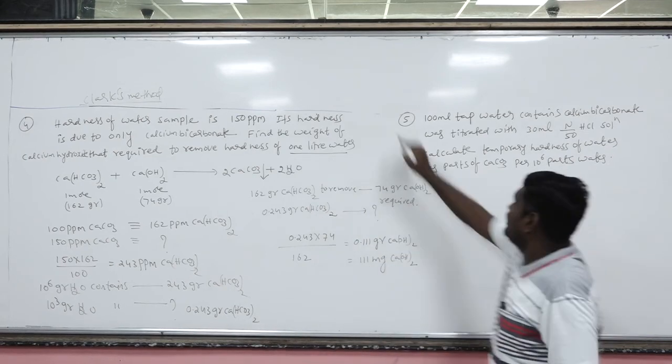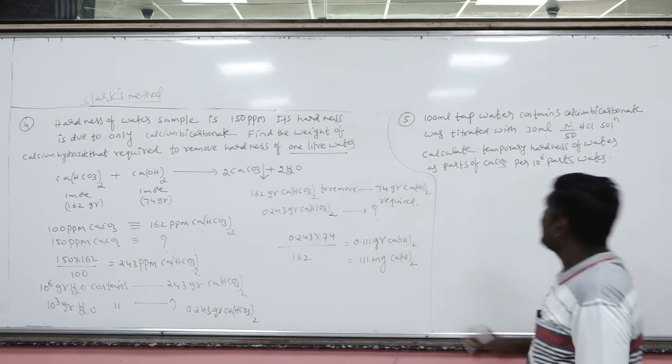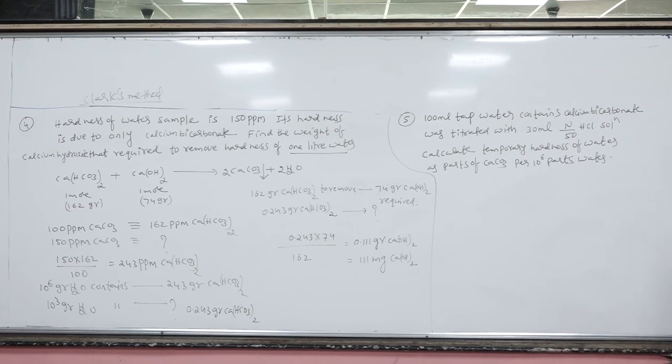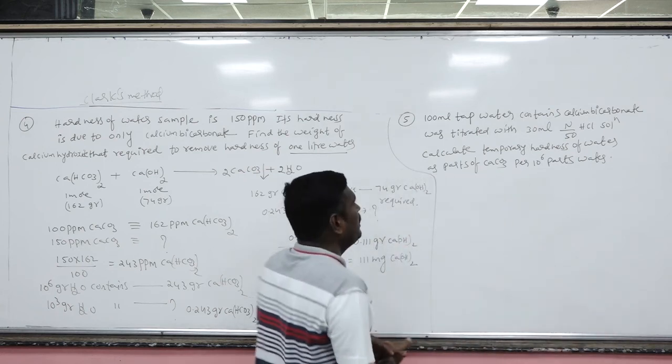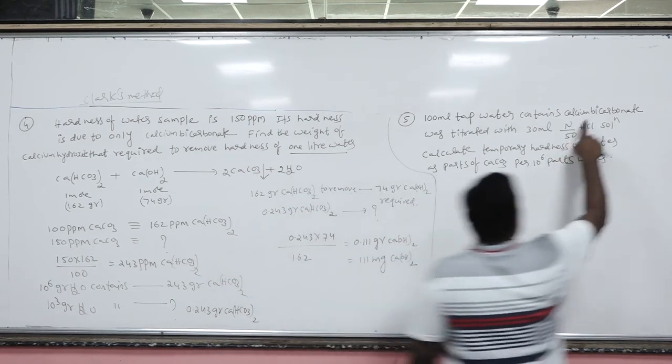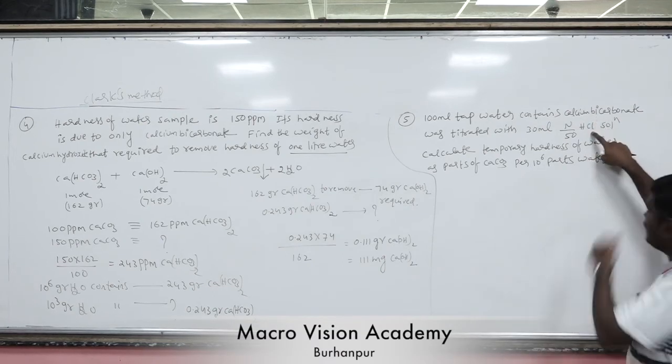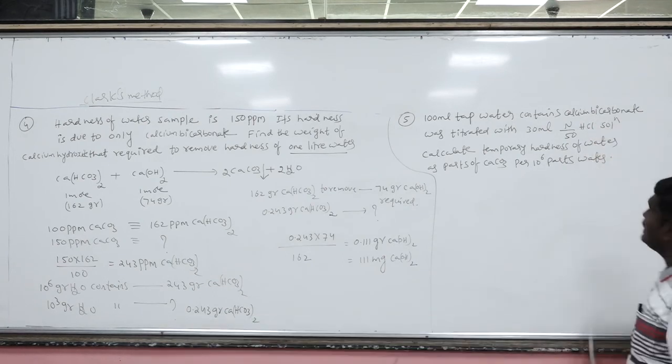Okay. Now one more question is there here. 100 ml of tap water containing calcium bicarbonate was treated with 30 ml of N/50 hydrochloric acid. Now, calculate the temporary hardness of water in terms of CaCO3. Now calcium bicarbonate is a base, hydrogen chloride is an acid, so there is an acid-base reaction.